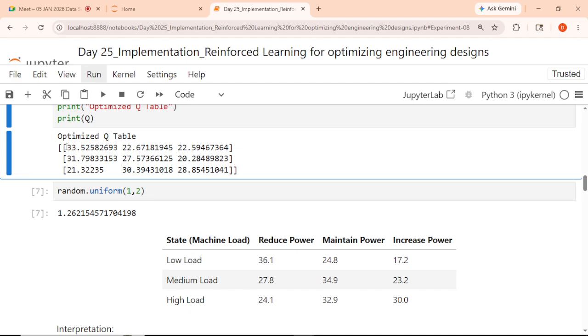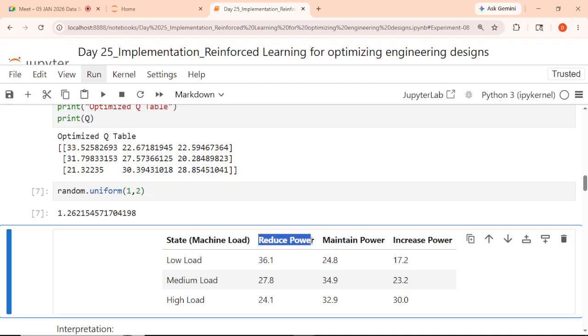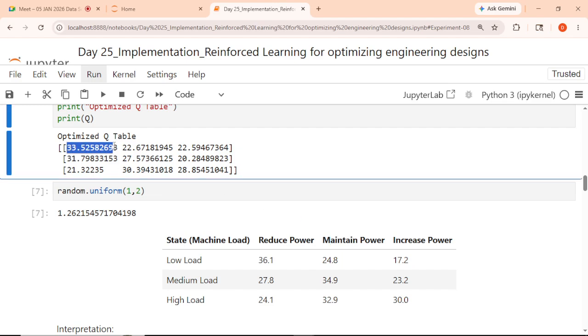But here we have to reduce the power, sir. Then it should be less. The power would be reduced, meaning in numbers it should be less, right? No, the maximum value is the one that will be considered. What is the first index? Reduce the power. What is the second index? Maintain power. It is not a power value, it is a reward value. Okay, that means the action performed is reduce power, which has the highest reward. That action is performed perfectly, right, sir? Correct.